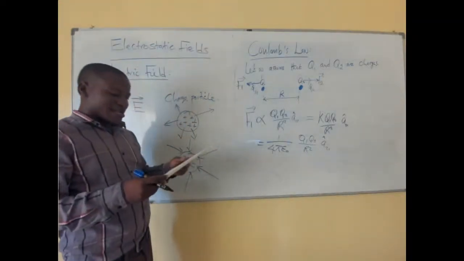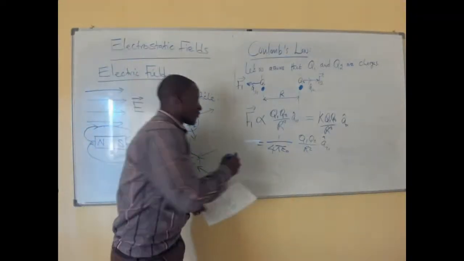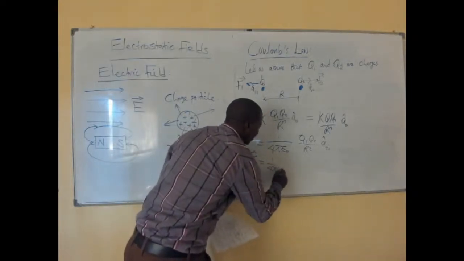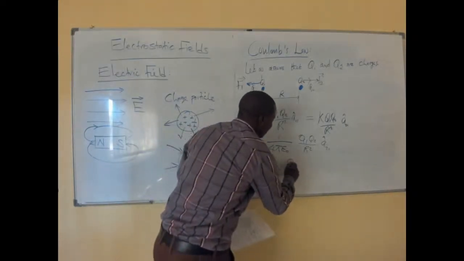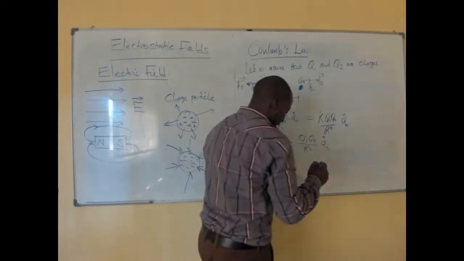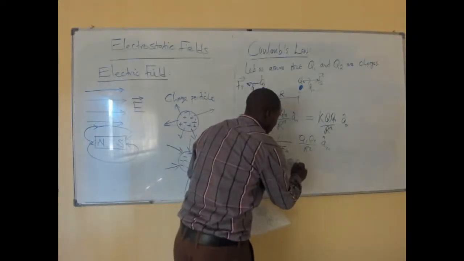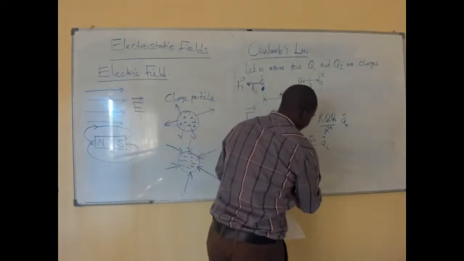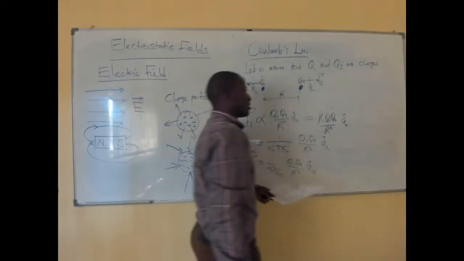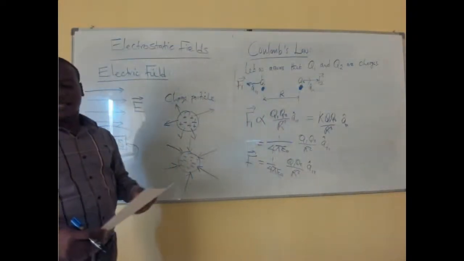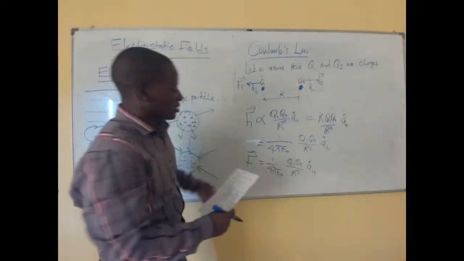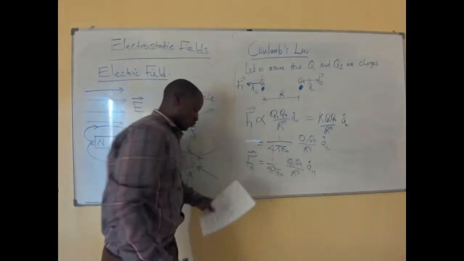In the same manner, for F2, this will be 1 over 4 pi epsilon 0, Q1 Q2 over R squared, multiplied by A12. This is how you get the definition of F1 and F2.